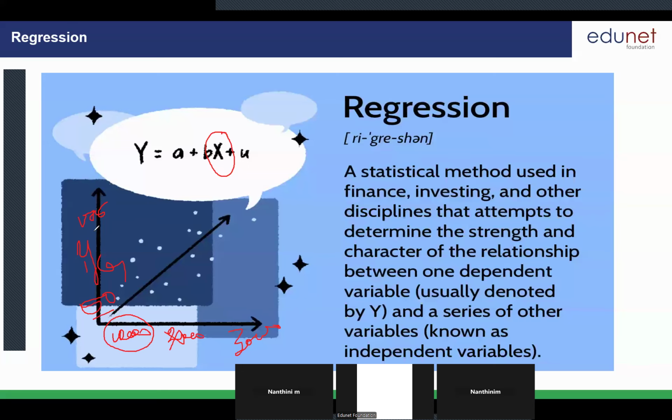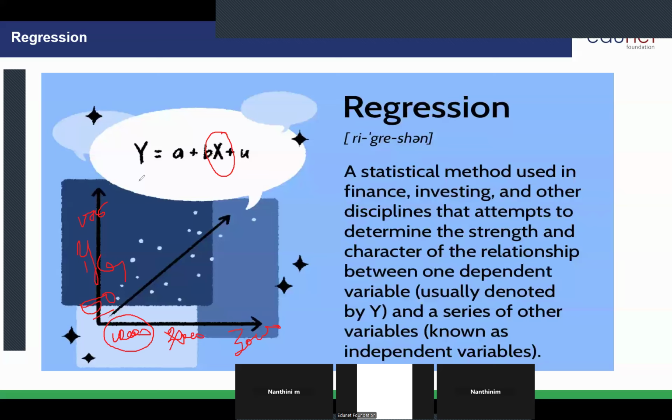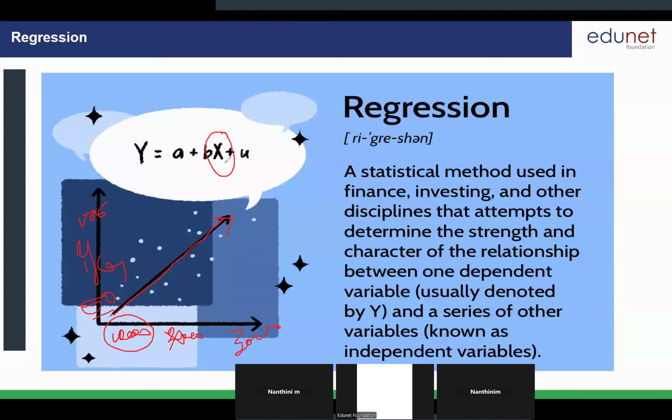Coming to the prices of those houses: for 1,000 it will be 50 lakh, for 2,000, 1 crore, for 3,000, 1.75. Whenever we change the x variable, the y variable also changes. So x is my square feet, y is my house rate.